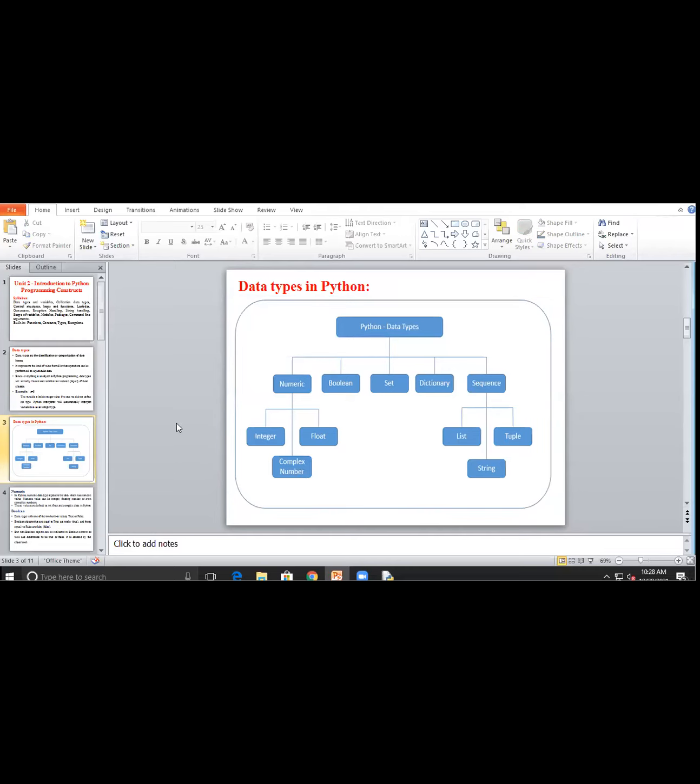Okay, after completion of this concept of data type, is anyone having doubt regarding numerical data types, how we have to find the numerical data type? Okay, anyone having doubt? Only 2 to 3 or 4 students are giving answers to questions. Remaining students, will you understand or not? Please clear it.